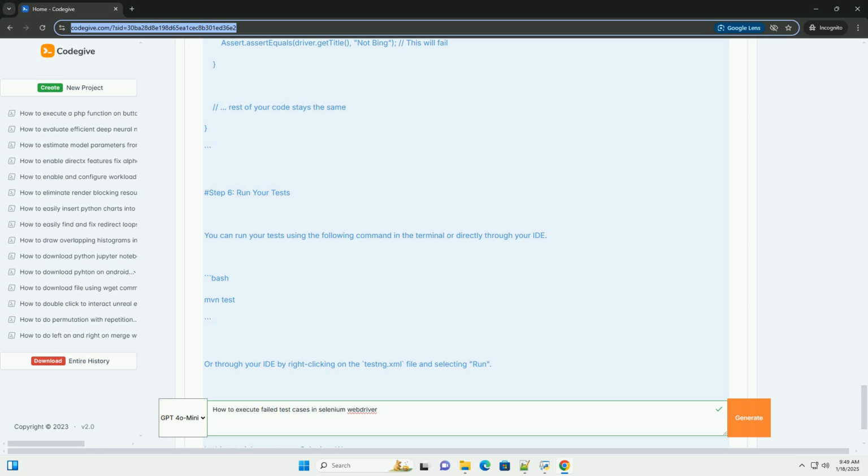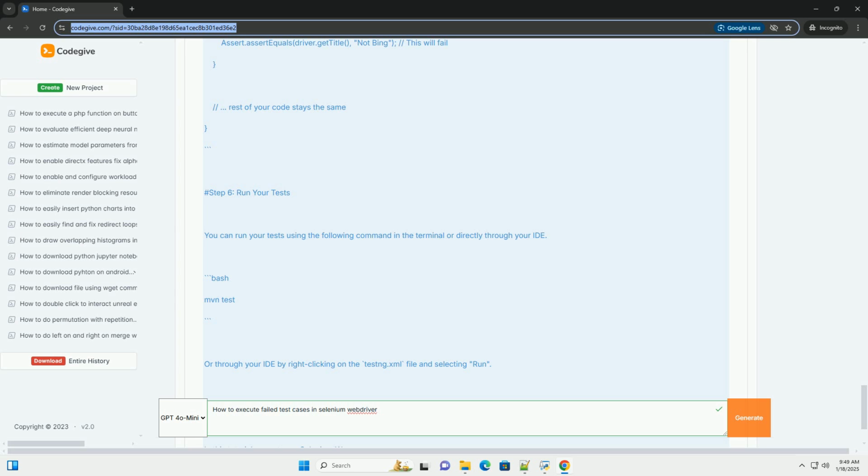Step 5. Annotate your tests with the retry analyzer. You need to modify your test methods to use the retry analyzer class. Step 6. Run your tests. You can run your tests using the following command in the terminal or directly through your IDE. Or through your IDE by right-clicking on the testng.xml file and selecting Run.